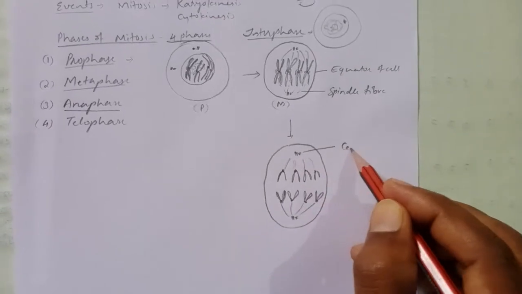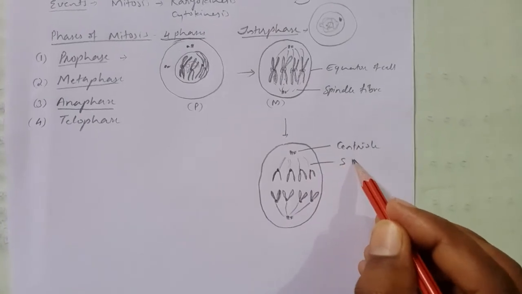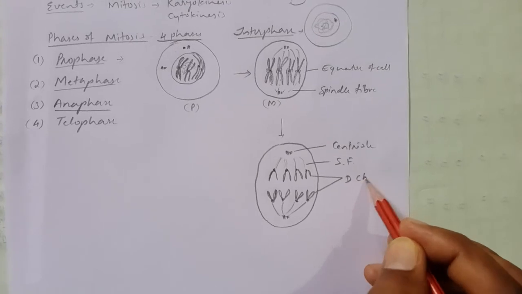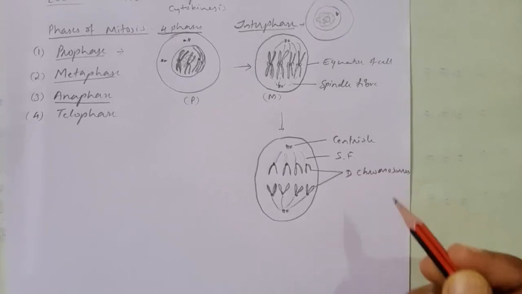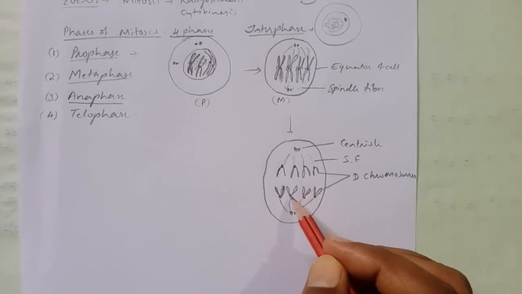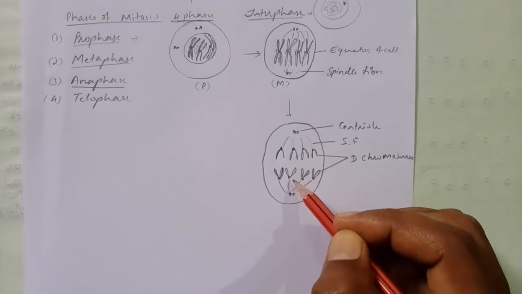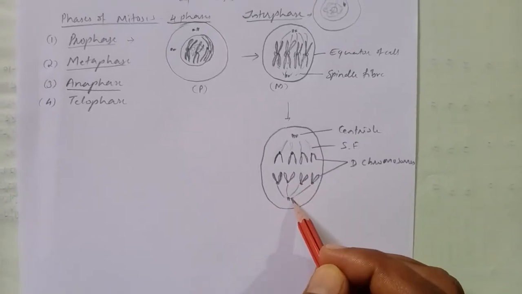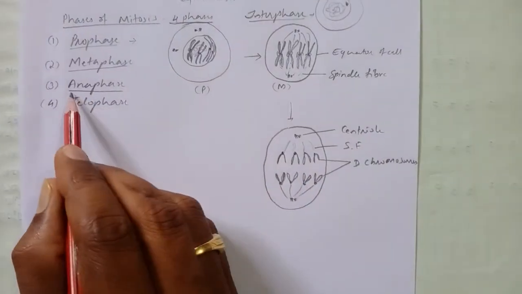This is the centriole and spindle fibers, and these are the daughter chromosomes. So this is the shortest phase we can say. Here one set of daughter chromosomes move towards the opposite poles, right? So this is the anaphase, right?